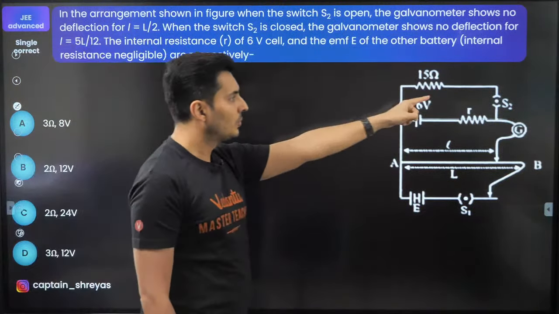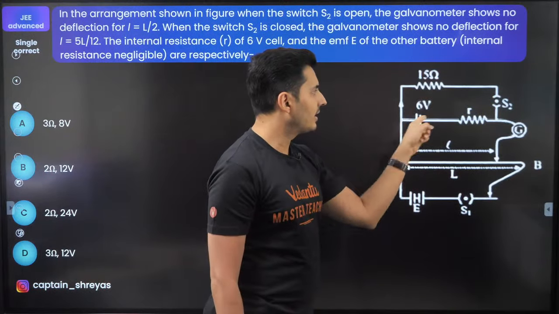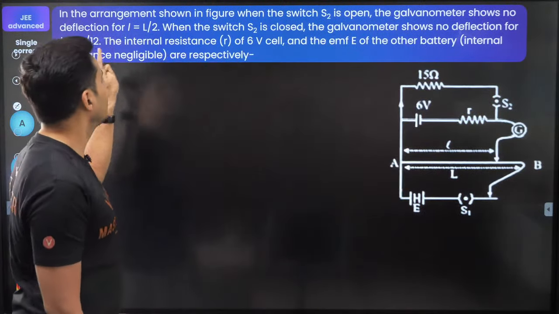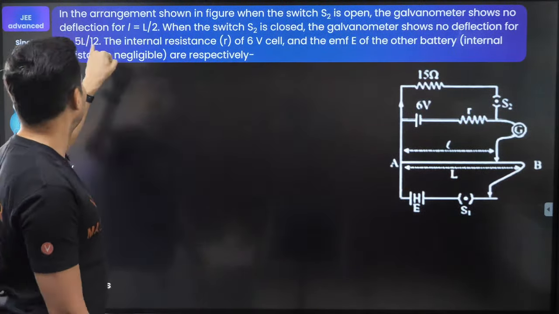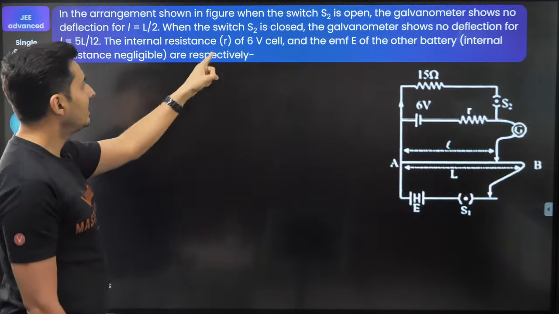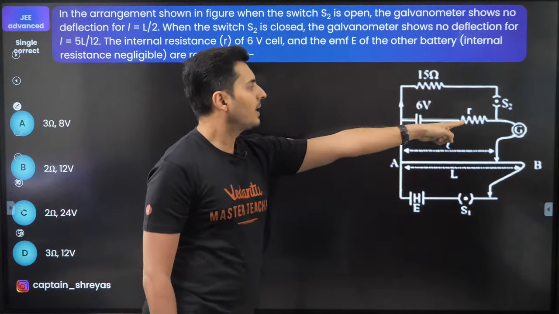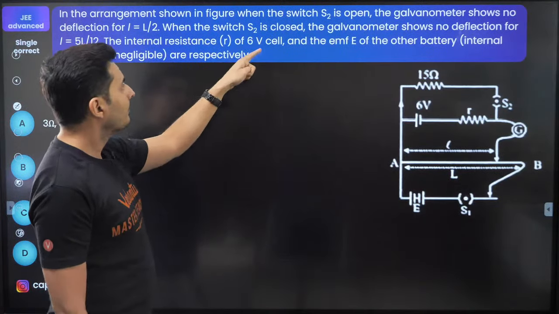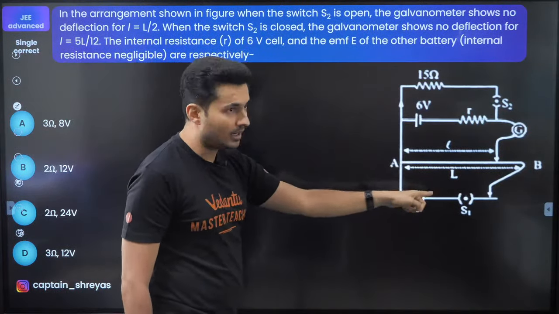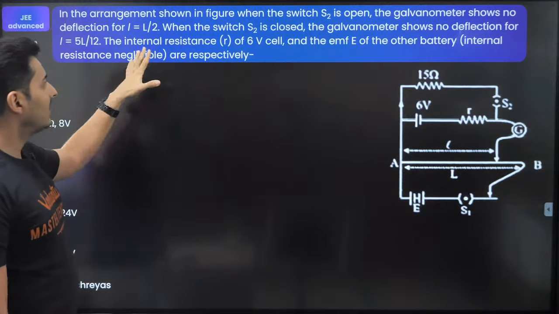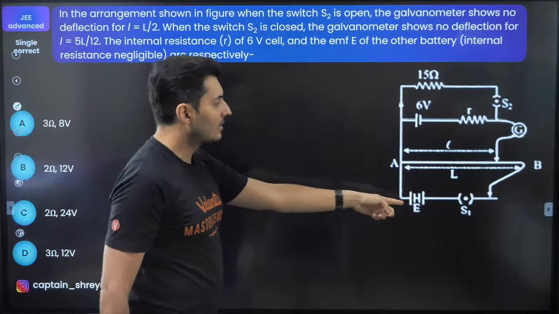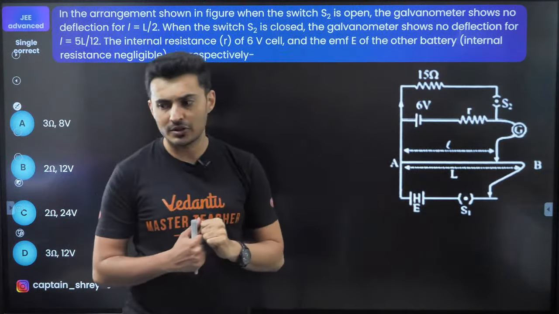When you close S2, so when S2 is closed, then this circuit is complete. Then the null deflection happens at some other point, which is at 5L by 2. The internal resistance of this battery is given to be R, and the EMF of the other circuit is given to be E. That is what the question is. What is the external EMF and what is the internal resistance?